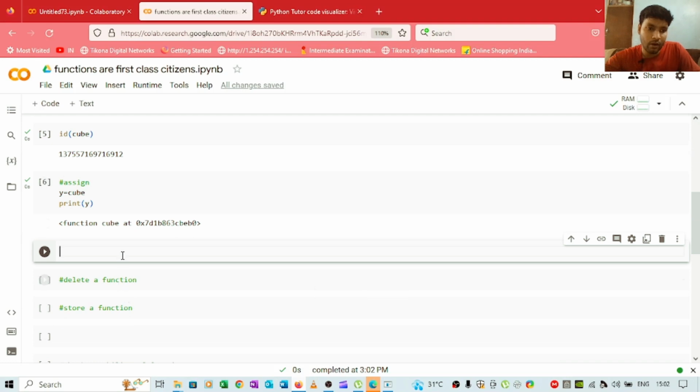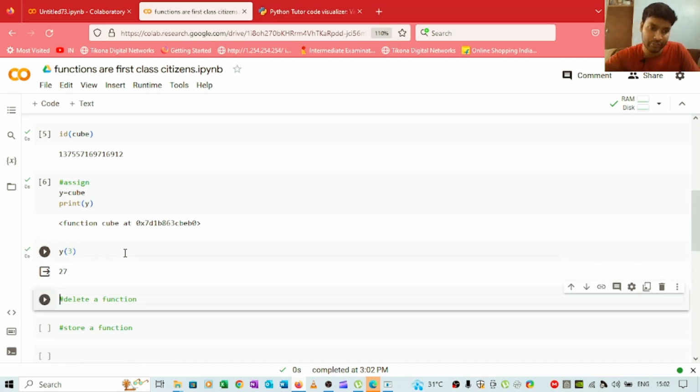And what we can do here is, because we have assigned this cube function to this y, you can simply do y of, and if you are giving the value as 3, it will multiply 3 into 3 into 3. So if you run the cell, we will get directly 27 as the output. So what does it mean? It means that you can simply assign a function to a variable, which we have done.